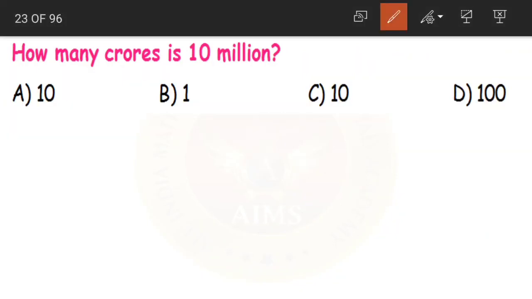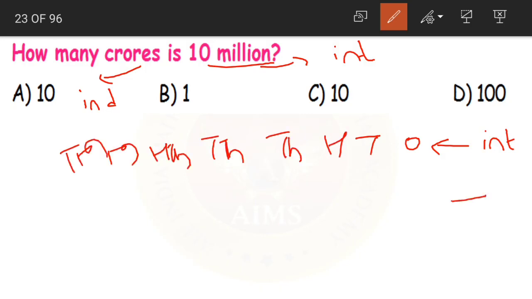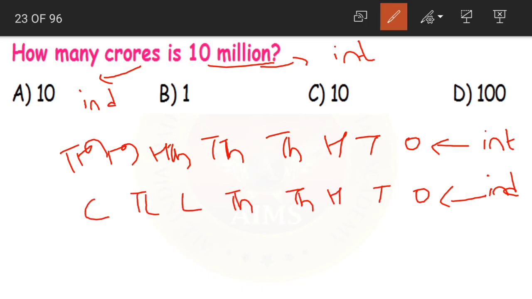See children, the easy way to solve this is to first write both systems. Now 10 million is from the international system and crores is from the Indian system. Yes or no? Yes. So first let us write international: ones, tens, hundreds, thousands, 10,000s, 100,000s, millions and 10 millions. In the similar way, let us write the Indian system: ones, tens, hundreds, thousands, 10,000s, lakhs, 10 lakhs and crores.